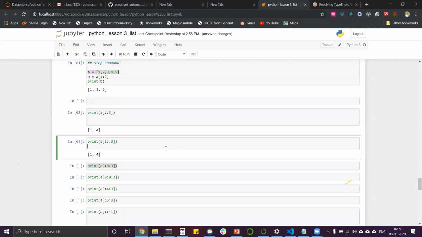2 and 4, 2 and 5, 2 and 5. It will be 2 and 5. Yes, it will be 2 and 5. Why will it be 2 and 5?